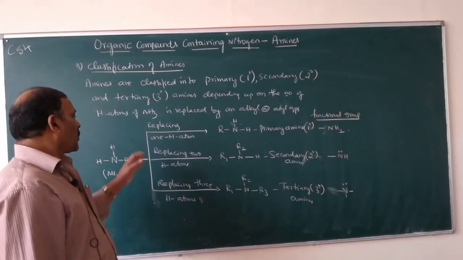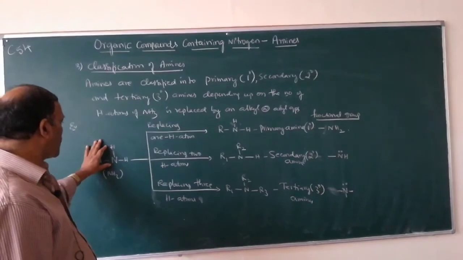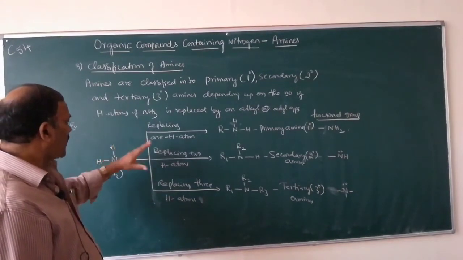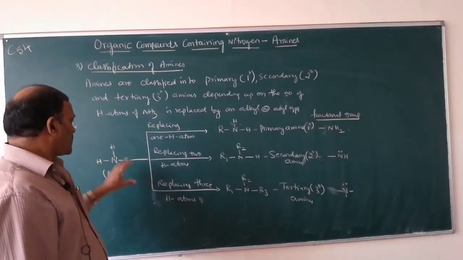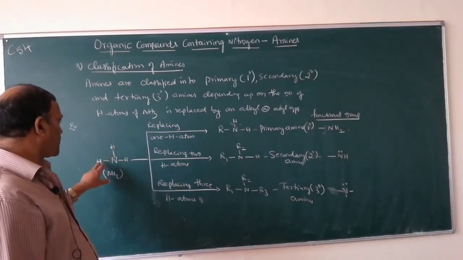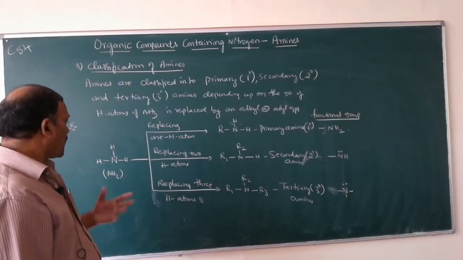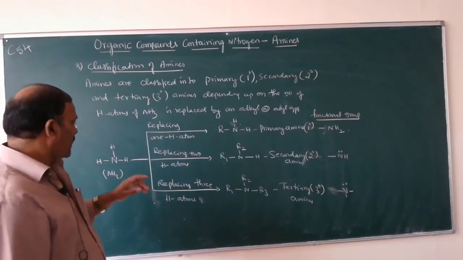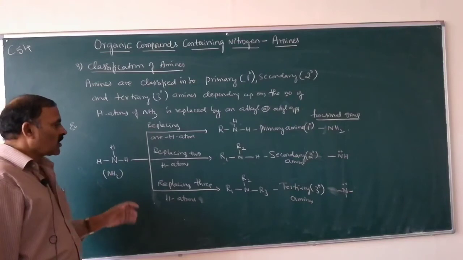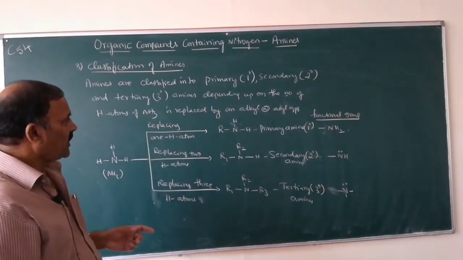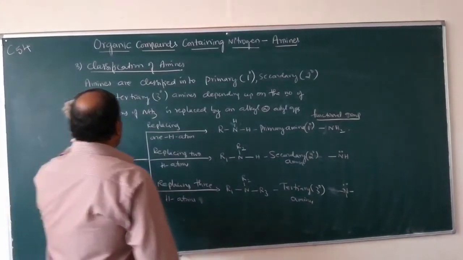Amines obtained by replacing one hydrogen atom of ammonia by an alkyl or aryl group are called primary amines. What are secondary amines? Amines obtained by replacing two hydrogen atoms of ammonia by alkyl or aryl groups. And tertiary amines are obtained by replacing all three hydrogen atoms by alkyl or aryl groups. So we will define one by one.